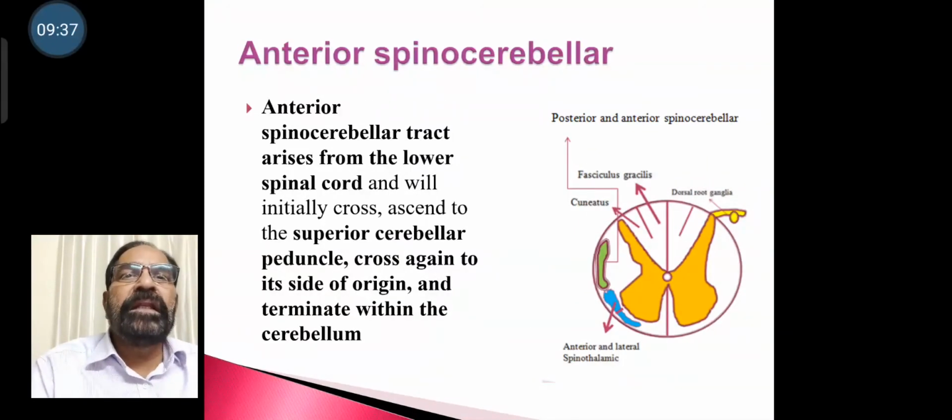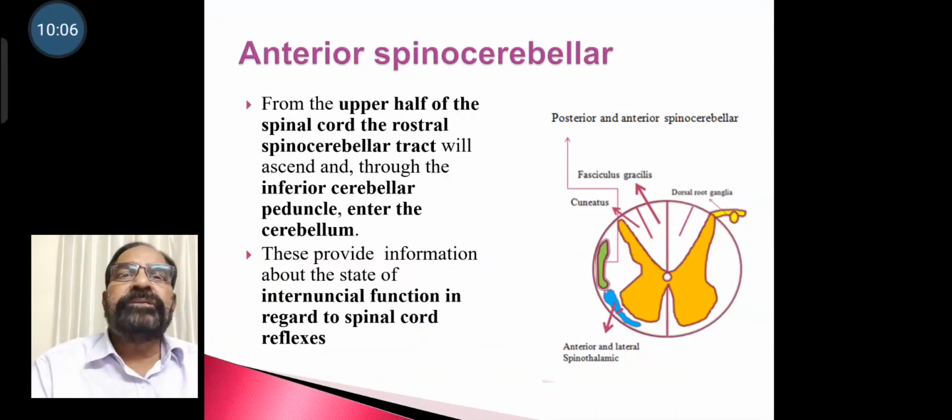Anterior spinocerebellar. Anterior spinocerebellar tract arises from the lower spinal cord and will initially ascend to the superior cerebellar peduncle, cross again to its site of origin and terminate within the same side of the cerebellum.